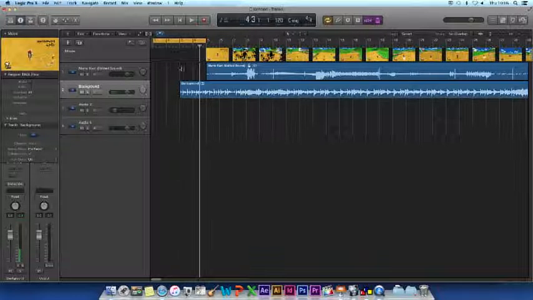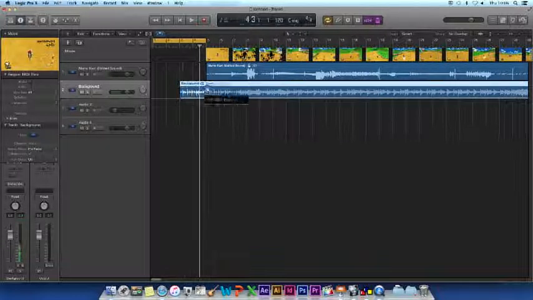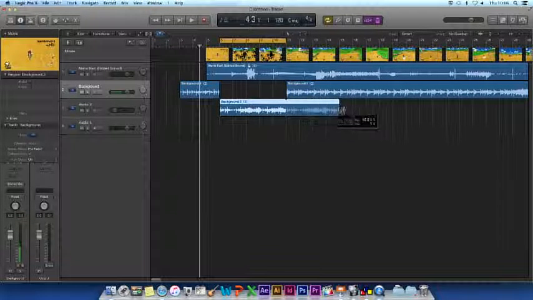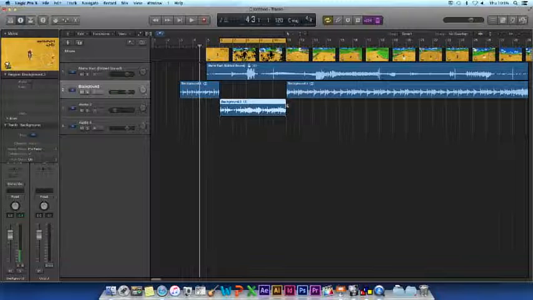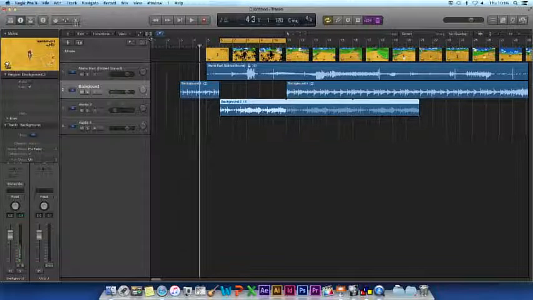To trim audio, slowly move your cursor to the edge of the audio until this icon appears. Then, click and drag to trim the audio. To loop audio, you can take part of audio that has been cut out. Place the cursor at the end of this audio until this icon shows up, and drag. This will recreate the audio as you pull along.